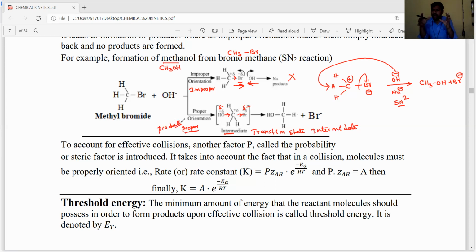So these are the main important factors that lead to the formation of products, or the formation of effective collisions.